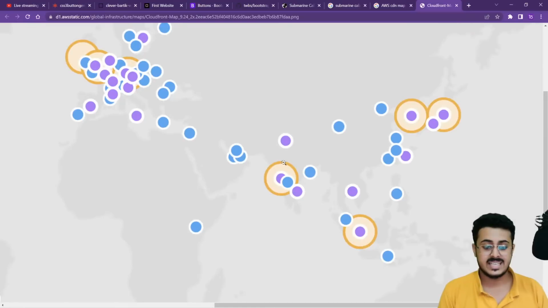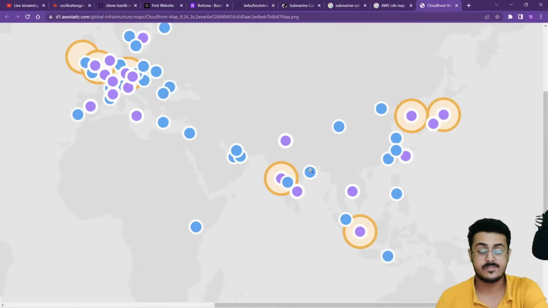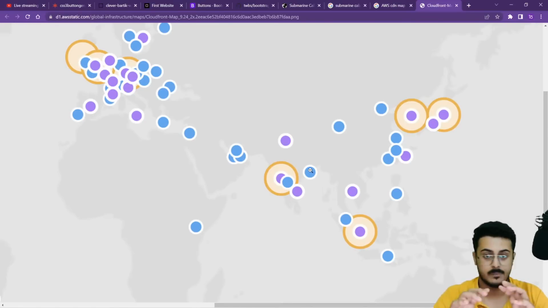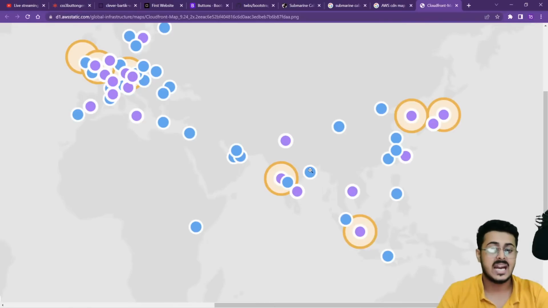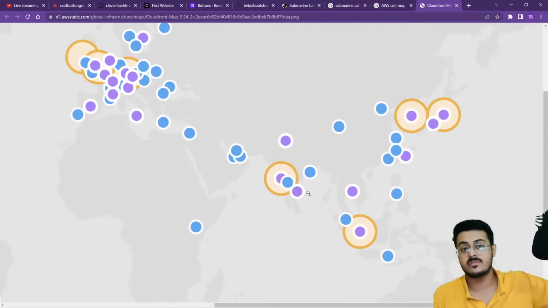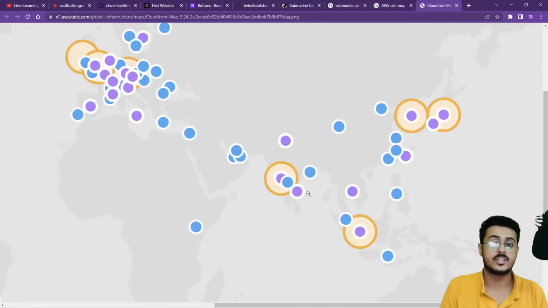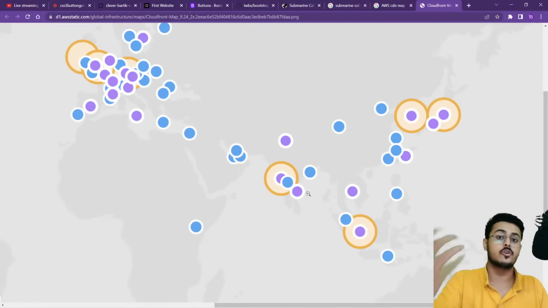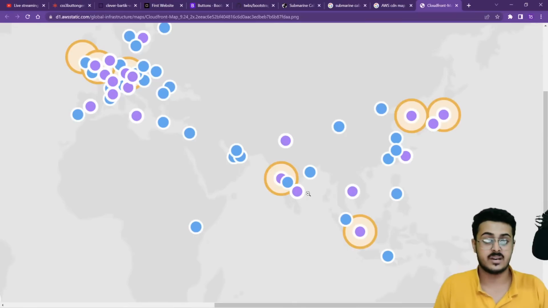For example, if you're sitting somewhere in India, they have 1, 2, 3, 4, 5 different server locations. When you send a request, for maybe Amazon.com, it goes to one of these servers, not to Google, not to something from China or something from US. The nearest location is able to serve you those HTML, CSS and JavaScript files.